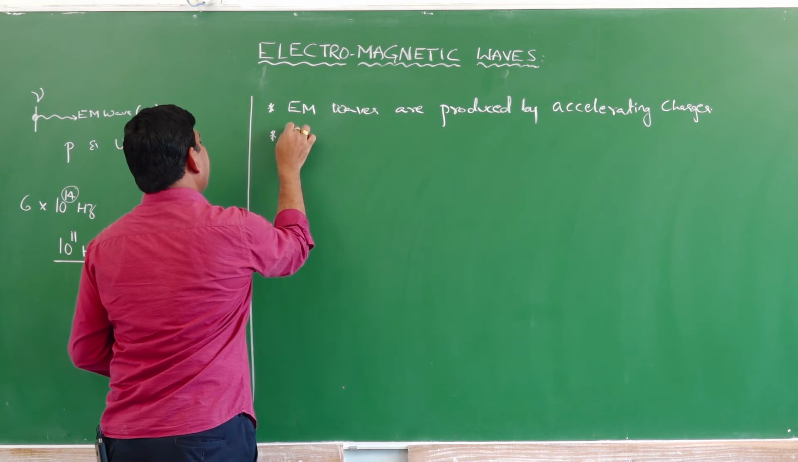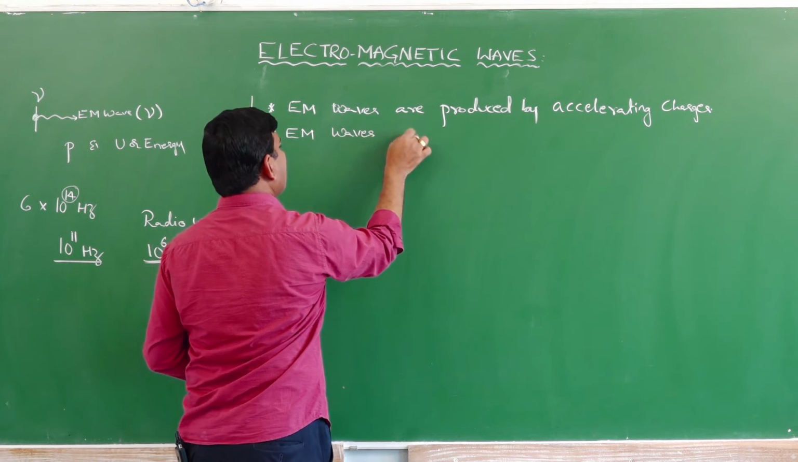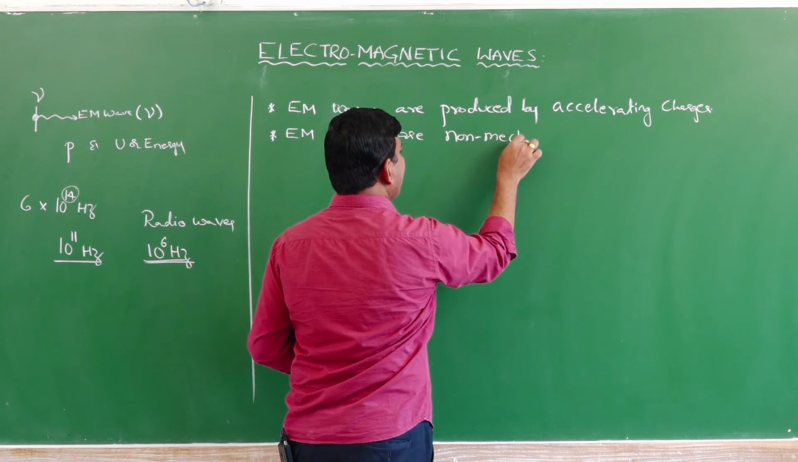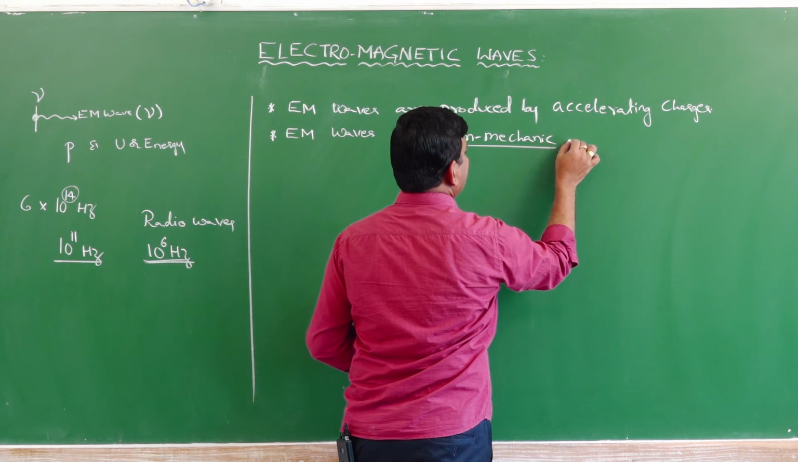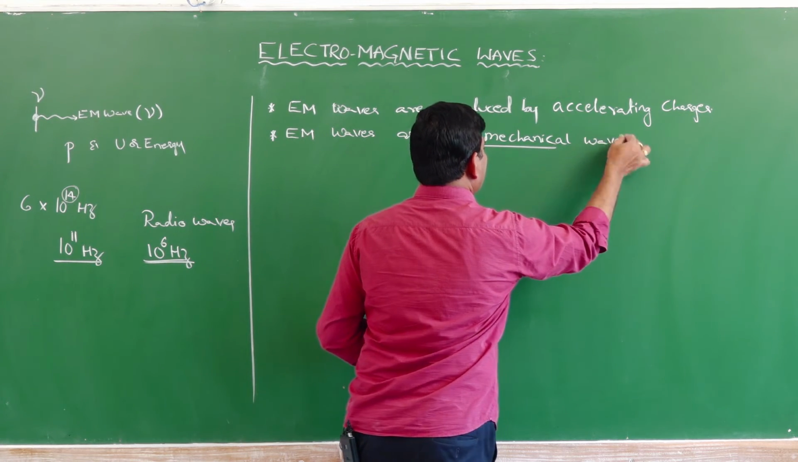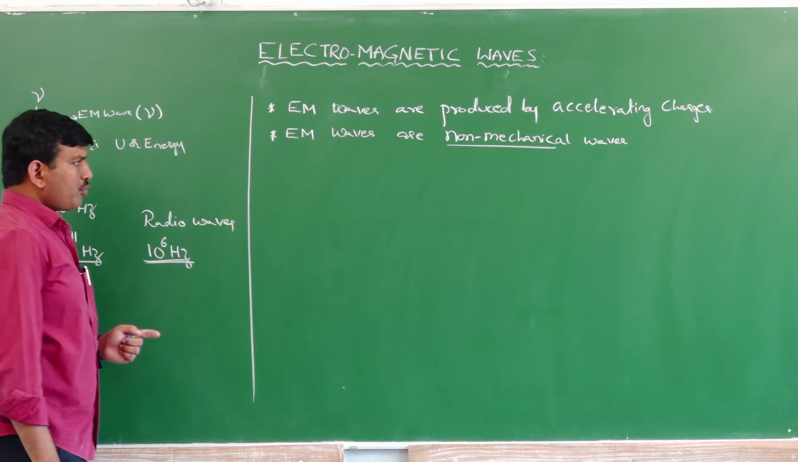Second thing, EM waves are non-mechanical waves. Non-mechanical in the sense they do not require a material medium for their propagation. That means even though a medium is not present, these waves can propagate.